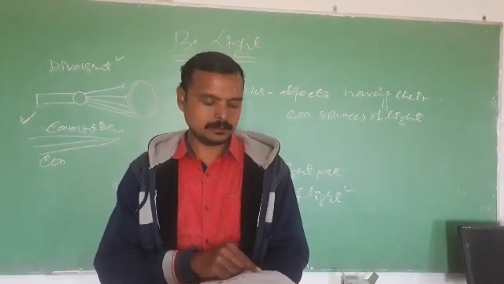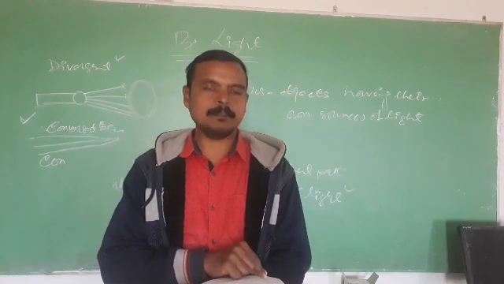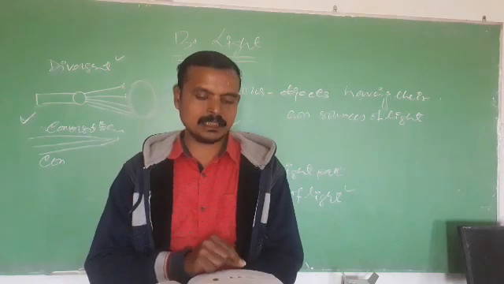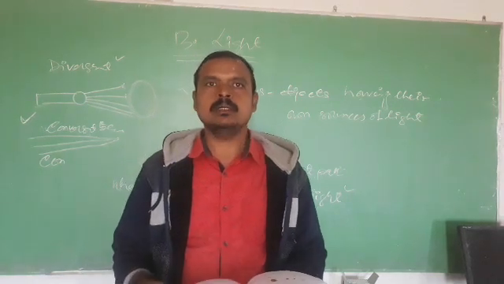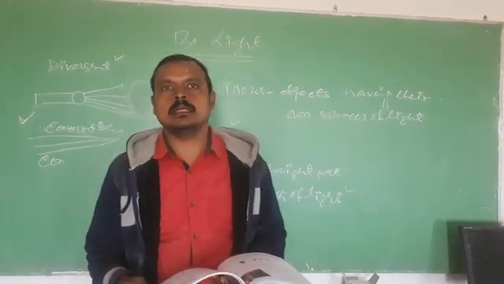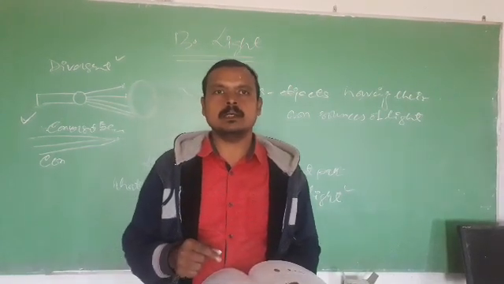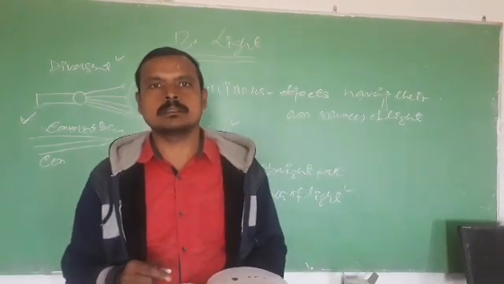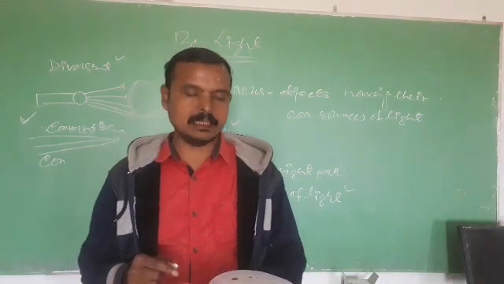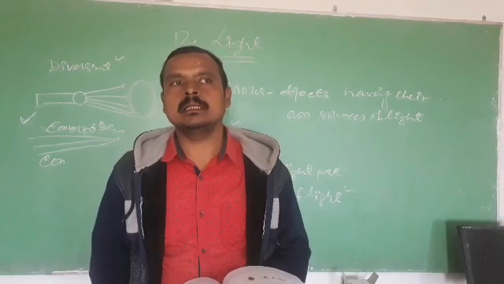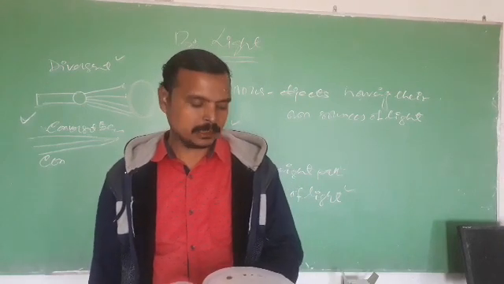So depending upon the shape and size of objects, there are different shapes and sizes of shadows also. Some part of the shadow looks very dark, and light doesn't reach there at all.